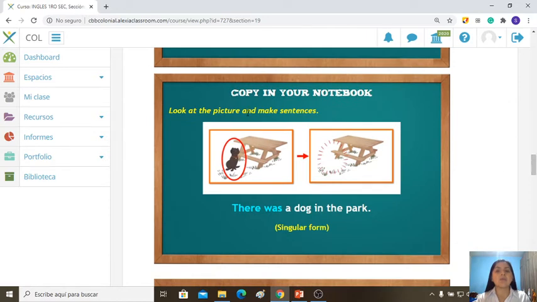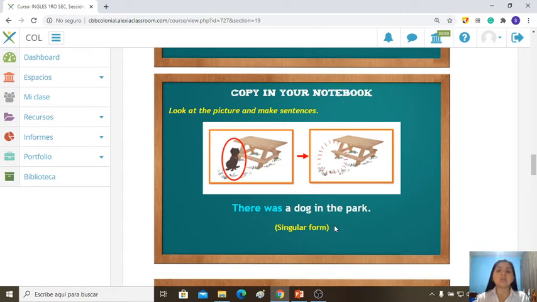Now, look at the picture and make sentences. In the first picture, we have a dog. We have just one dog. Yes? Look at here. And in the next picture, the dog disappeared. So, what can we say about these pictures? There was a dog in the park, right? One dog, so it is singular form. There was a dog in the park, singular form.